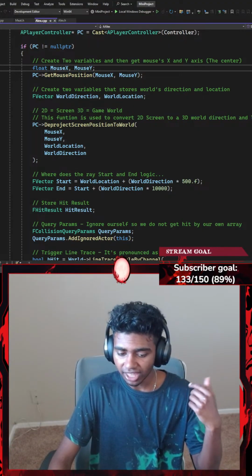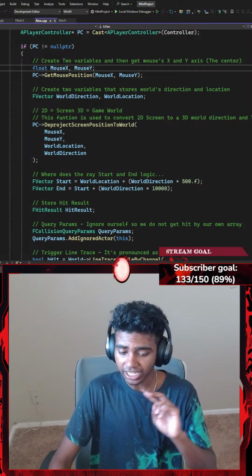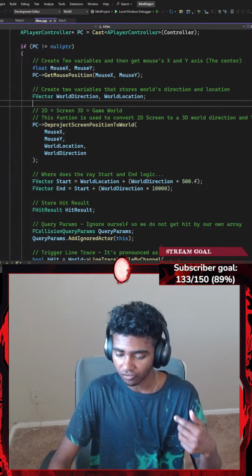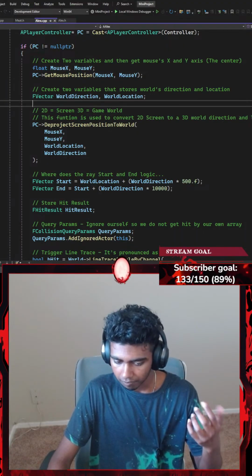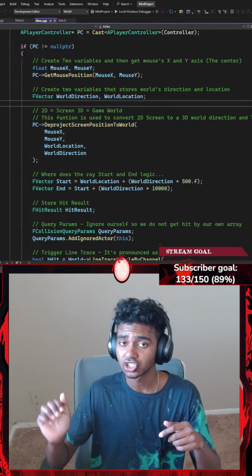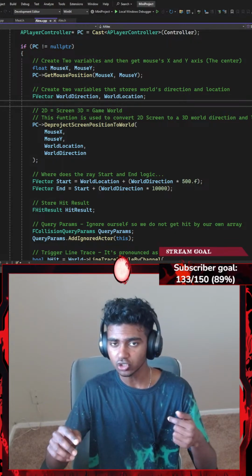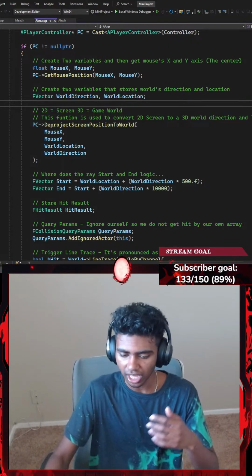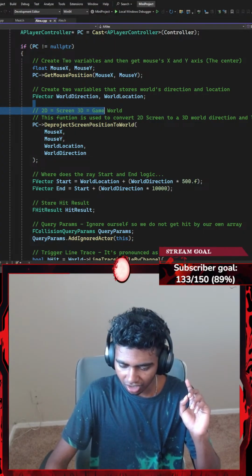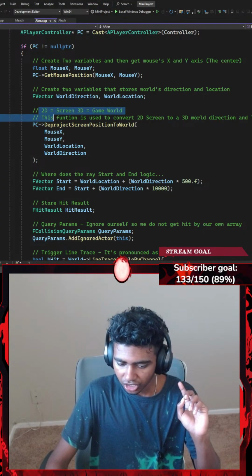Okay, that's it. And then after I'm done creating my mouse, I create two more variables that store my world's direction and rotation. So which way am I facing? Which way should my laser be facing once I shoot, and which way should it be going? So position and location. Okay, and then I added a tiny comment here so I could understand something.